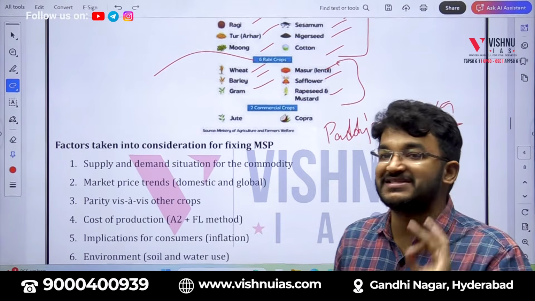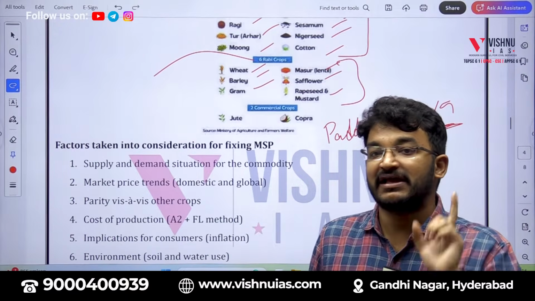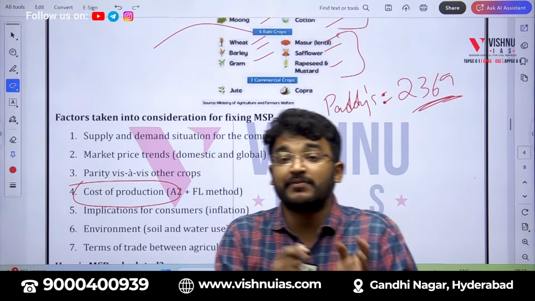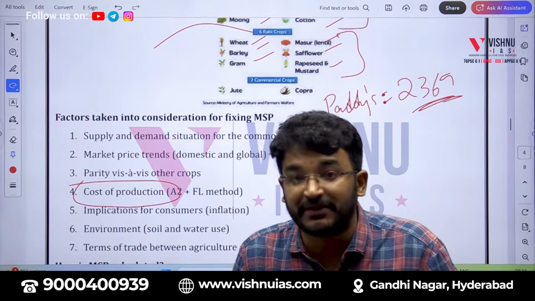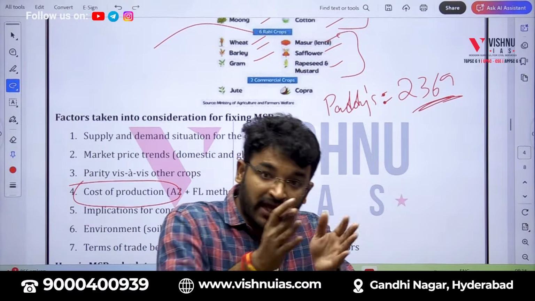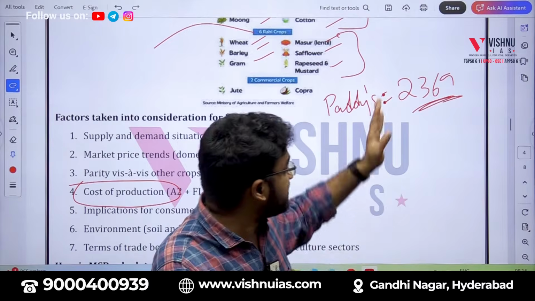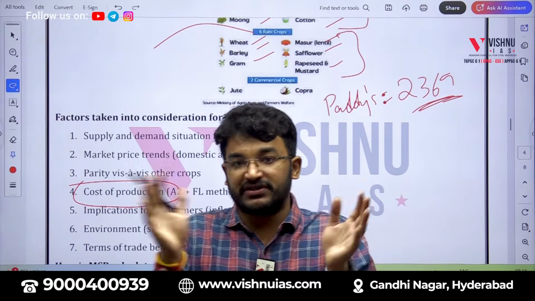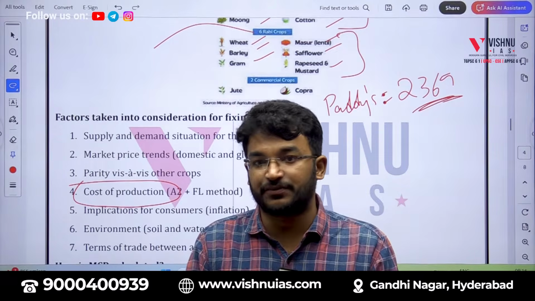The first major factor in considering this is cost of production. How much cost is being incurred by the farmer in producing a crop? Obviously, that will be the major concern of CACP. Along with that, we will be seeing how it arrives in deciding this cost of production.